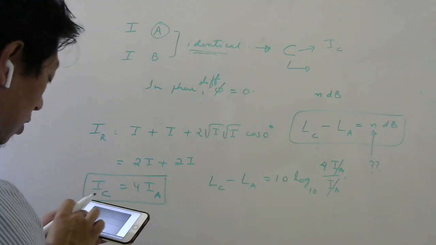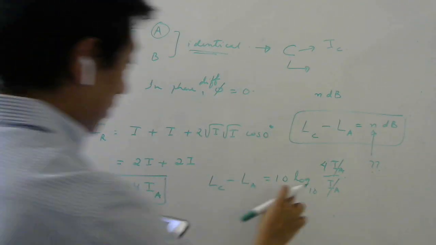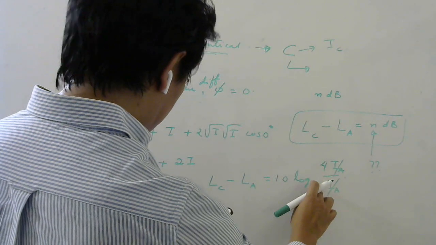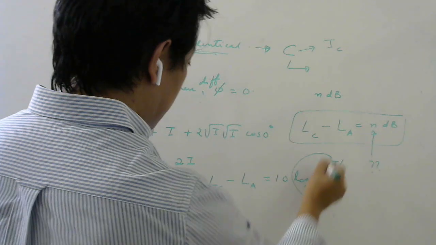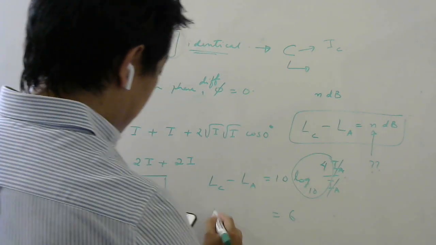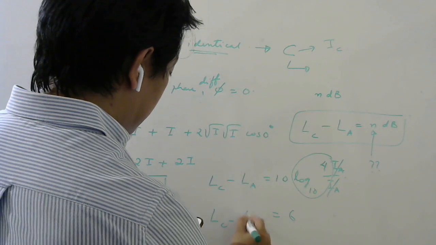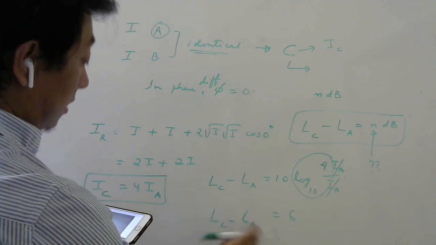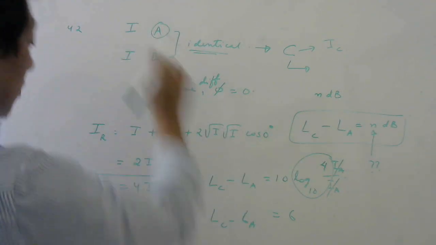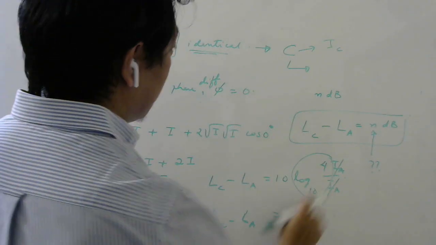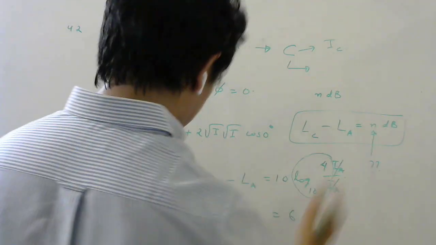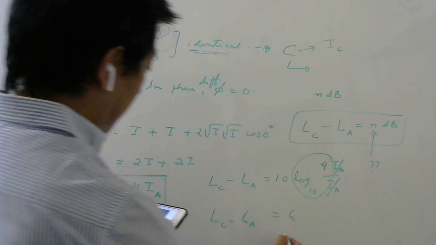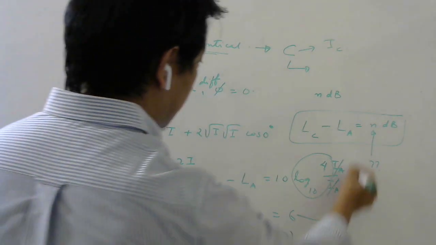And they have given log base 10 of 4 as 0.6. So 0.6 times 10 will be 6. That means the resultant sound has more loudness than sound A by 6 decibels. So the answer is 6, so the right option is D. If you compare this with the options.